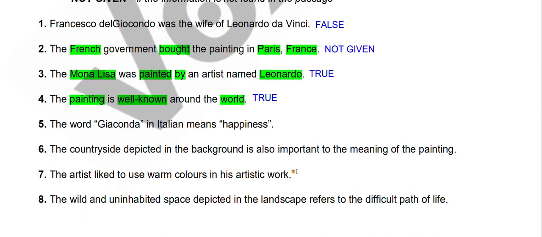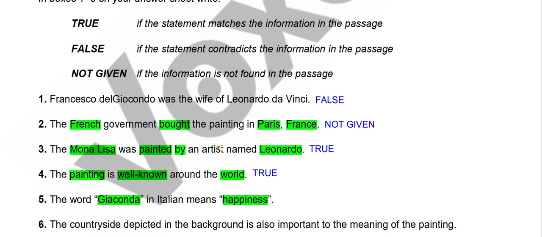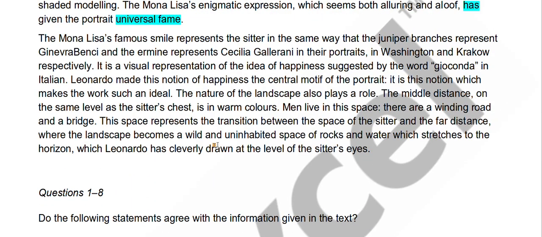Moving forward, fifth question. The word Gioconda in Italian means happiness. So if you don't know how to pronounce, like I'm not so sure about the pronunciation of this particular word, doesn't matter, because this word will not be paraphrased. I believe it's an Italian word. So in Italy it means happiness. Maybe a French word, I don't know about that.